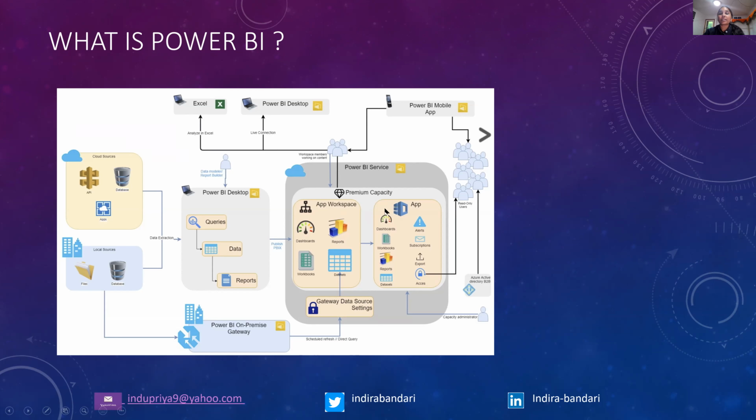Power BI Premium capacity is used by enterprise level people, so they can share the Power BI reports and dashboards that they create in Power BI service. That means you can share a lot of data within the premium capacity. There is also a gateway used with the premium capacity, and the gateway is used for refreshing the data sets.